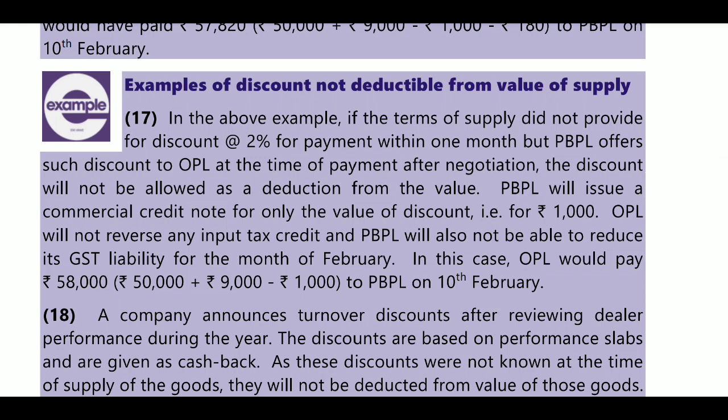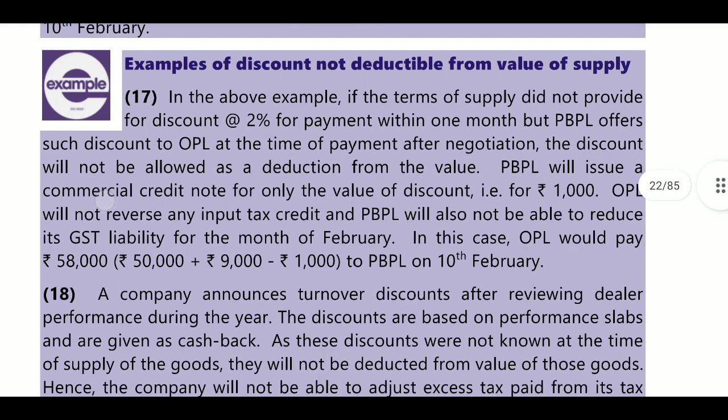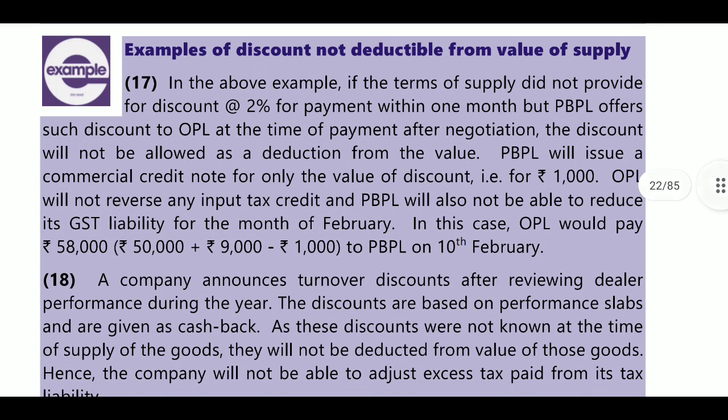Not deductible from supply. In the above example, if the terms of supply did not provide for a discount at the rate of 2% at the time of supply, for payment within 1 month, but PBL offers such a discount to OPL at the time of payment, after negotiating, saying, "Sir, this cost is too much, give some discount," then that discount will not be allowed as a deduction from the value.